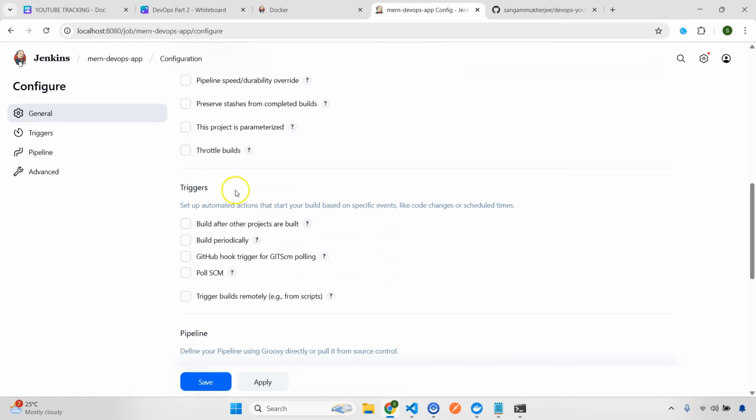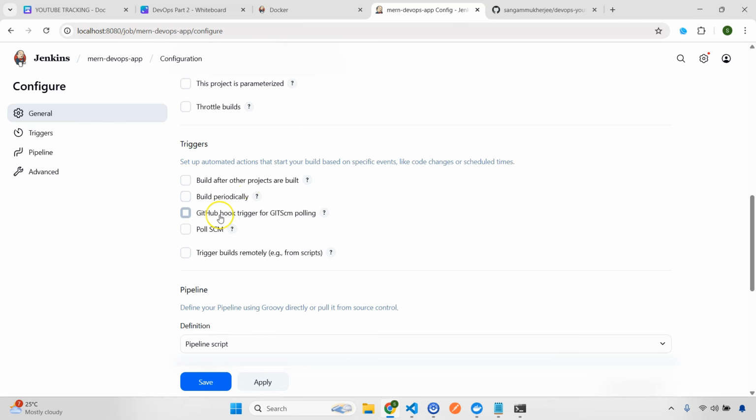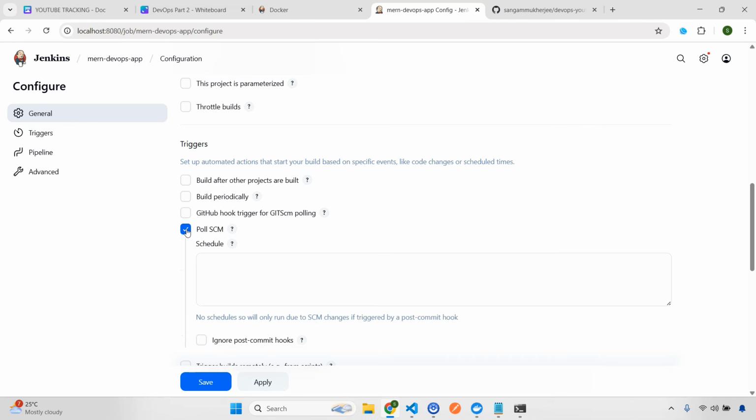Now what we need to do, in the triggers. Here, this is actually recommended. You can see that we have this GitHub hook trigger for GITScm polling, but this I'm going to explain later. For now we are going to use this Poll SCM. So what will happen is this is going to check and set a schedule.